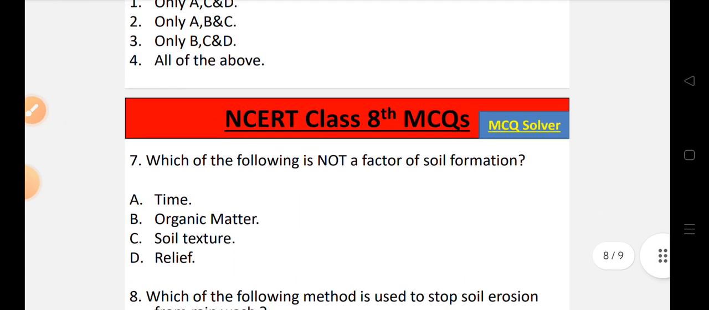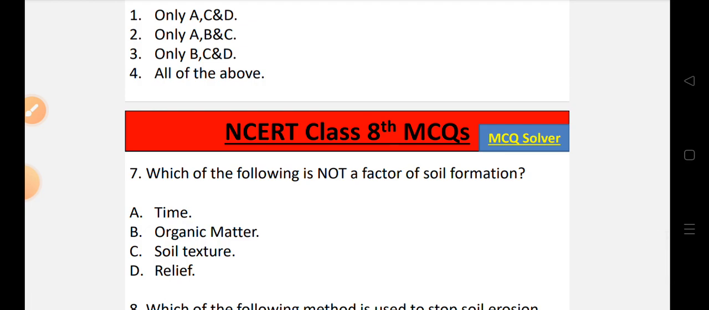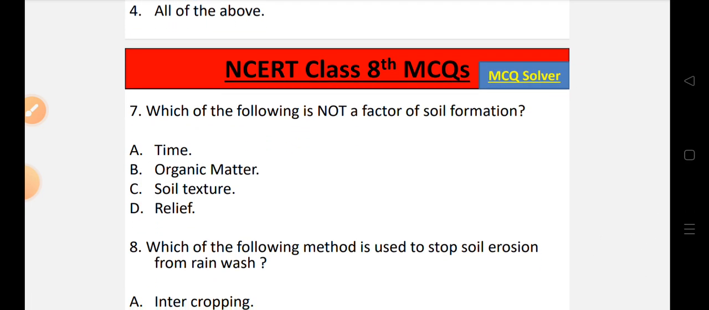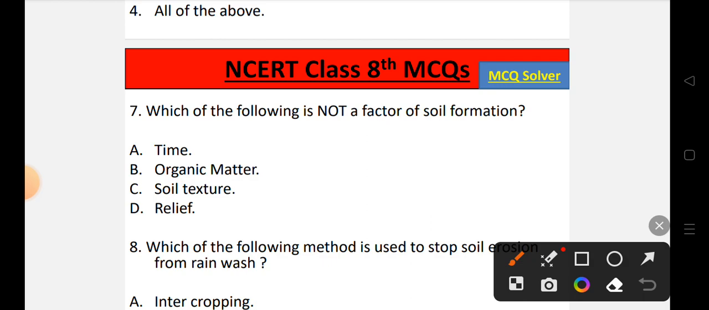Now question number 7. Which of the following is not a factor of soil formation? Options are option A, time, option B, organic matter, option C, soil texture, option D, relief. If we look into the factors responsible for soil formation, we will find that organic matter plays a very important role in soil formation. As it's asking which of the following is not a factor of soil formation, of course B will not be the correct option.